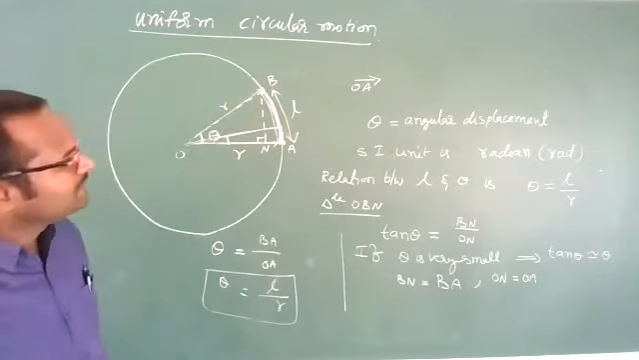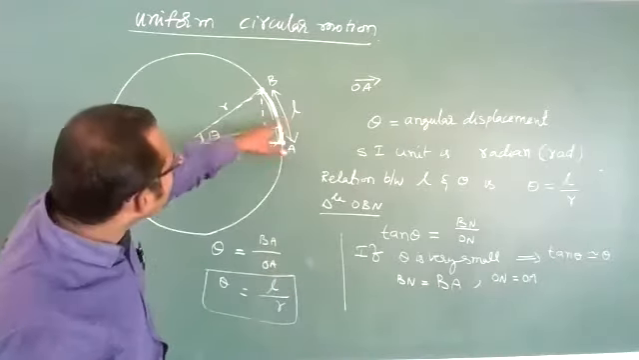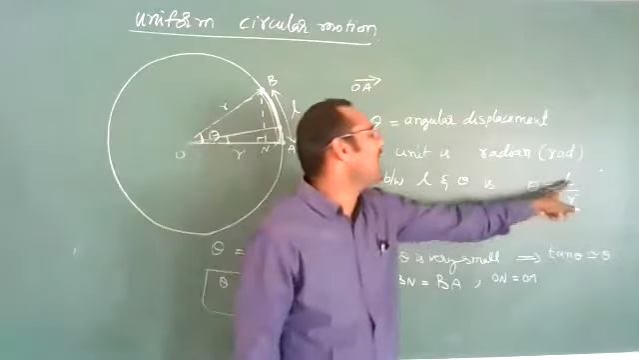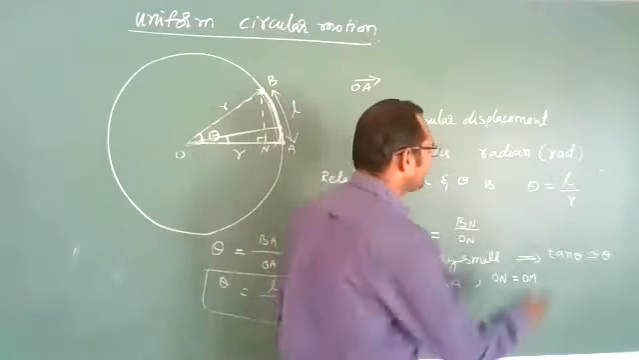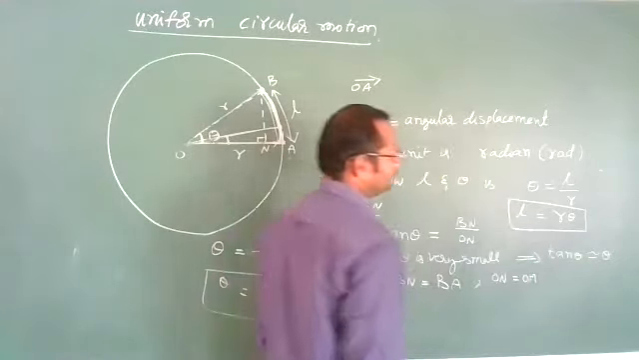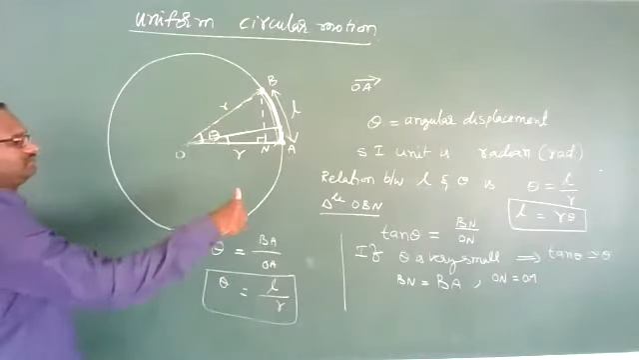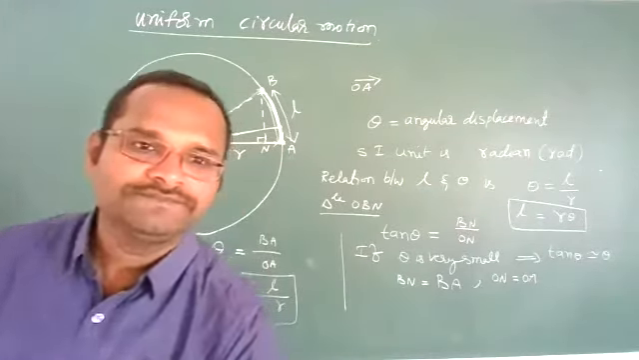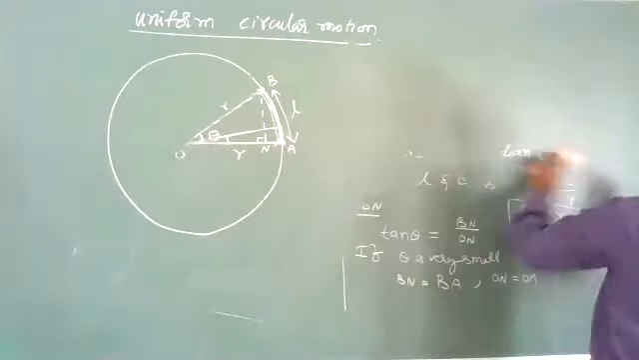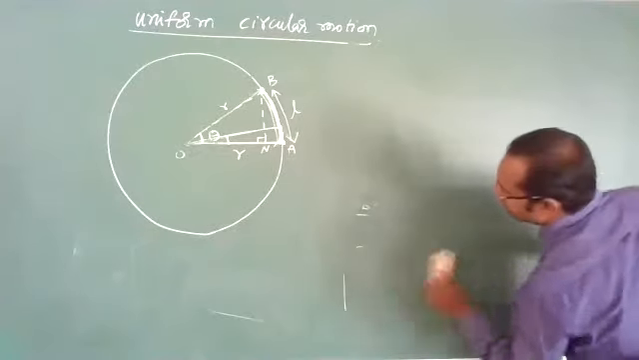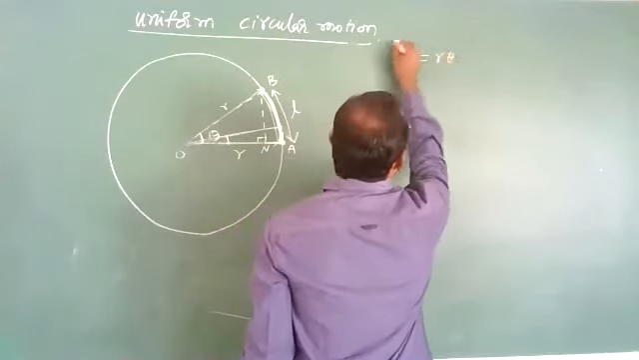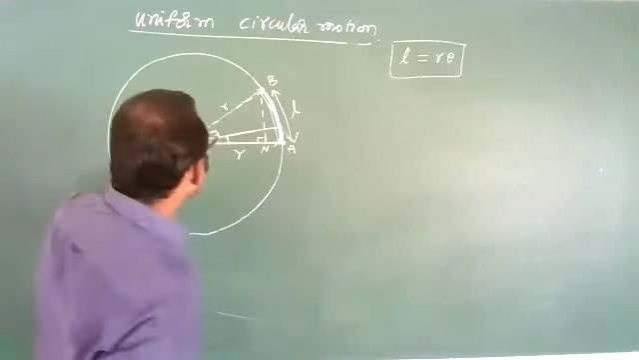And the relation between linear distance and angular displacement is theta is equal to L by R, that means L is equal to R theta. Now we have got the relation. Remember, L is equal to R theta. Very important relation. Just remember this. Now see, I'll redraw this.